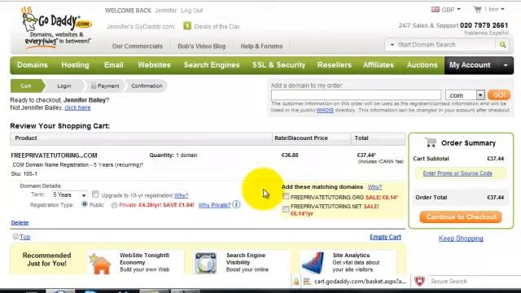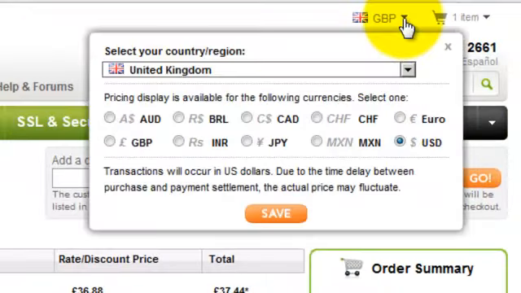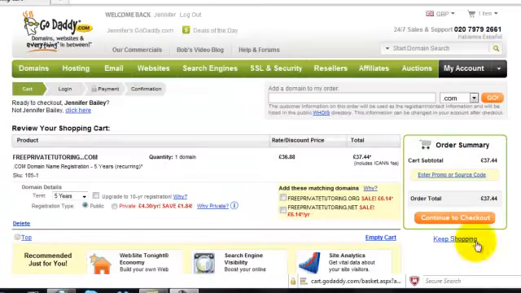The last thing you need to do now is just check your shopping cart to make sure it contains everything that you are wanting to purchase and you haven't added anything else that you didn't want. And I'll just share a little useful tip about GoDaddy. If you go to the top right corner, you can actually change the currency in which you are purchasing. So you can change, for example, to US dollars or euros or pounds sterling, whichever you prefer. Now just click continue to checkout.